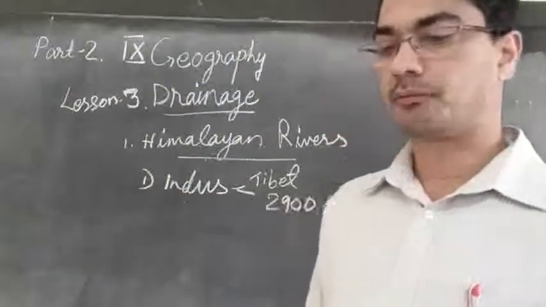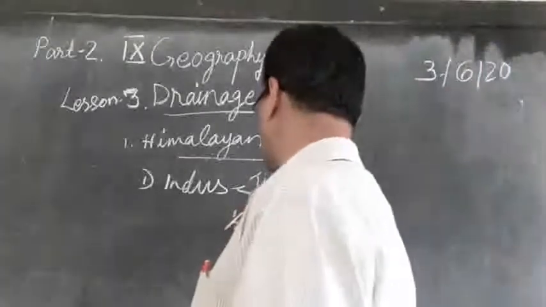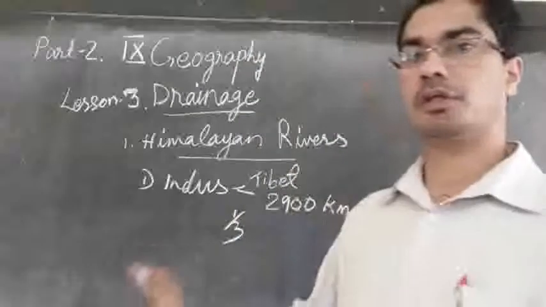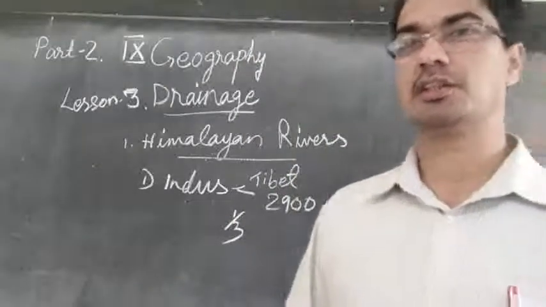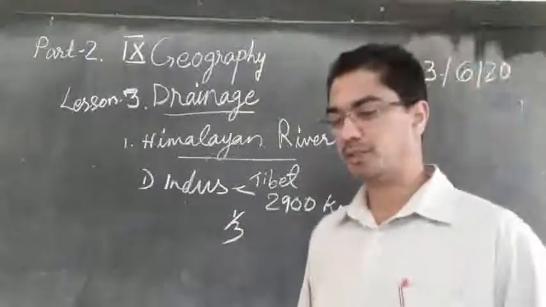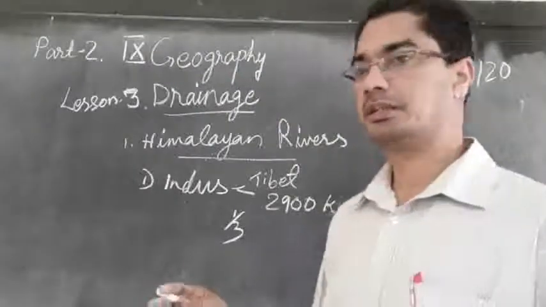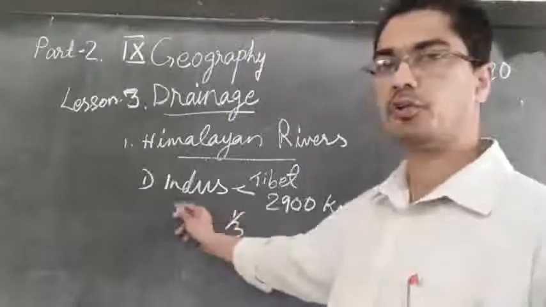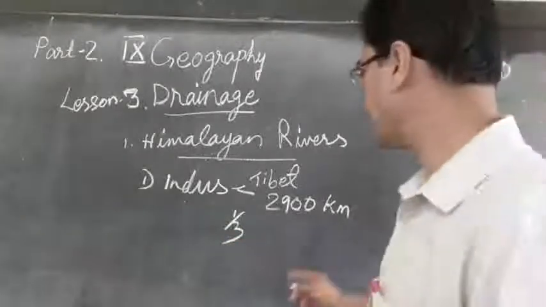Only a little over one third of the river Indus is flowing through India. Which are the states the Indus is touching? It is Jammu and Kashmir, Himachal Pradesh and Punjab. These are the only 3 states where this river Indus is flowing through. So one third. What is the one third?